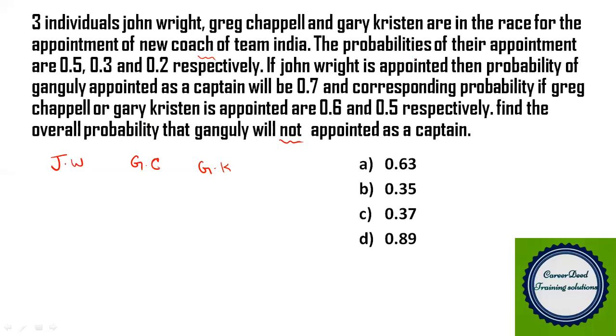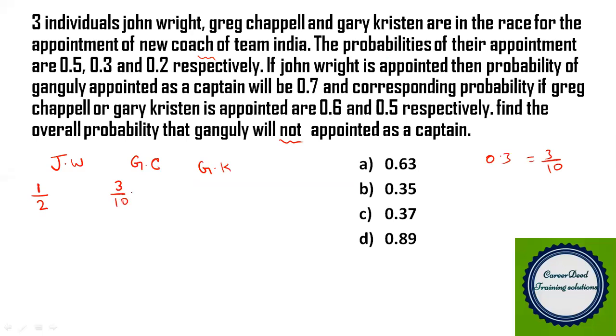The probability of their appointment: the probability that John Wright is appointed is 0.5. How can you write 0.5? You can write it as 1 by 2. Next, Greg Chappell is appointed as the new coach with probability 0.3. You can write 0.3 as 3 by 10.